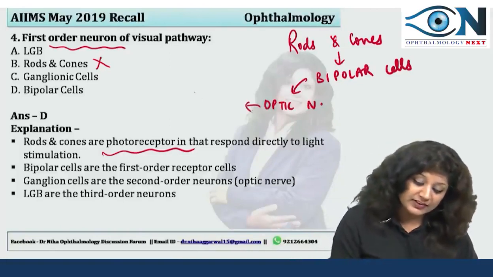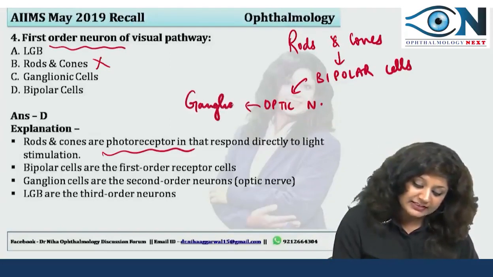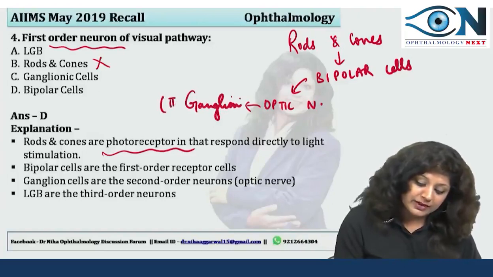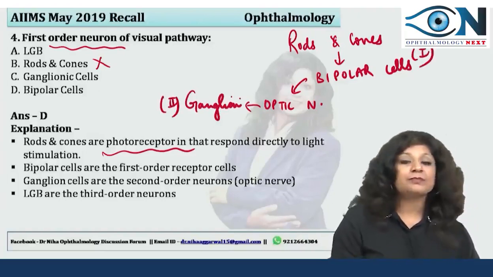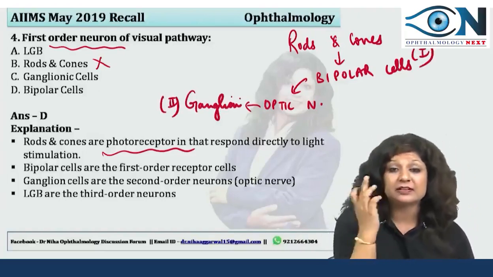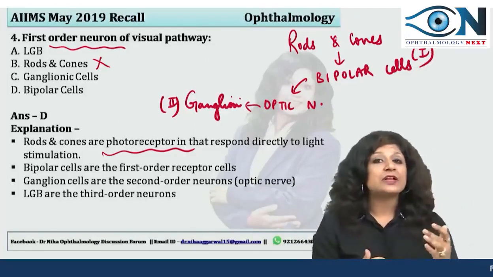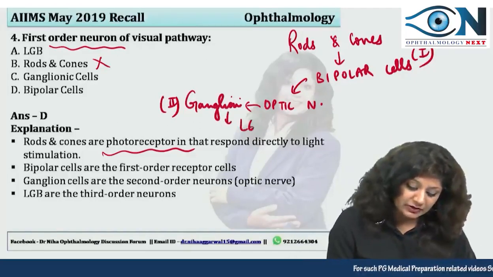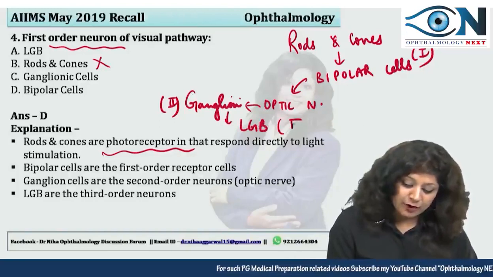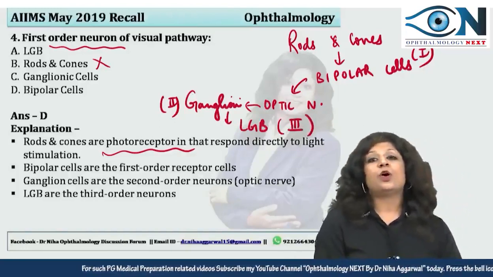Optic nerve contains which cells? The ganglionic cells, and therefore they will form the second order neurons, and from these ganglionic cells the optic nerve neurons will synapse in the lateral geniculate body, and this will form the third order neurons.